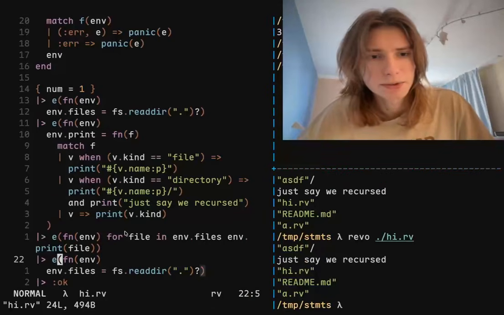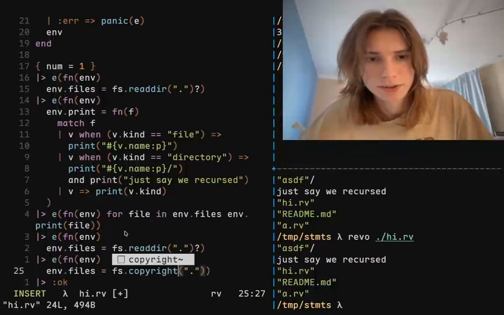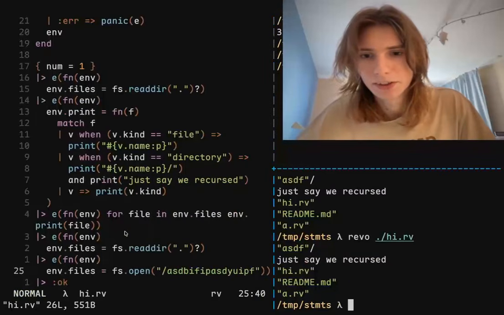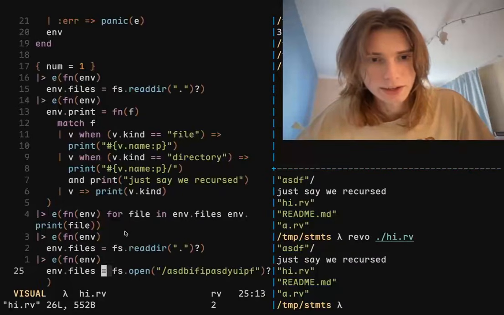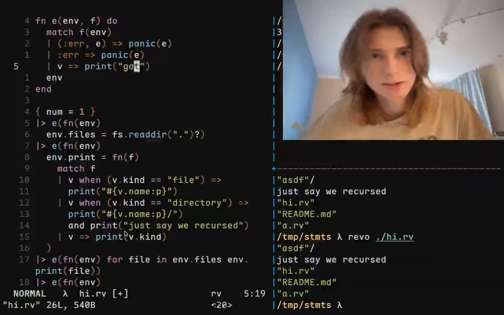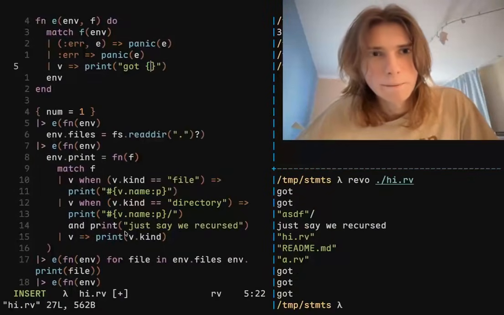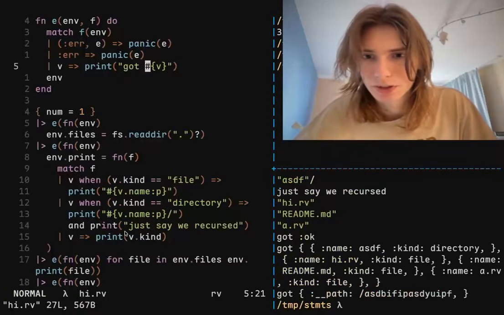That's fine. And then let's actually have an error that's going to be handled. So, I don't know, fs open slash something that doesn't exist. And then not like that, like that. Match fn. What's actually funny is that we made it debuggable by accident, which is something I didn't expect. But yeah, every single step, you can just print it out.